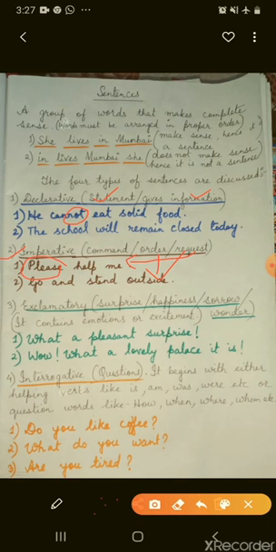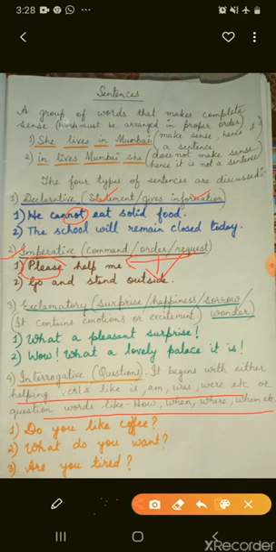I hope you have understood. Let's move on to the next one, that is interrogative sentences. Interrogative means questions. Questions always begin either with helping verbs like am, is, are, was, were, or question words like how, when, where, whom, what, etc. For example, do you like coffee?